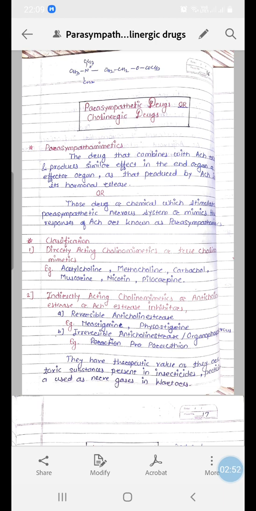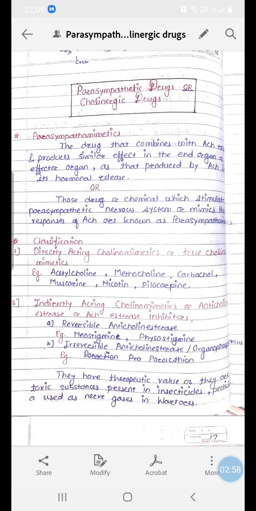Parasympathomimetics, as the name itself indicates, copy the effects of acetylcholine stimulation or acetylcholine release on any particular organ or system containing acetylcholine receptors.